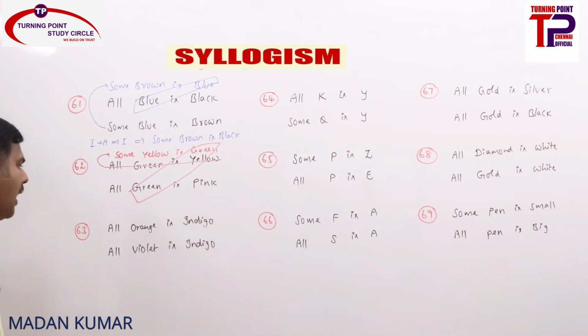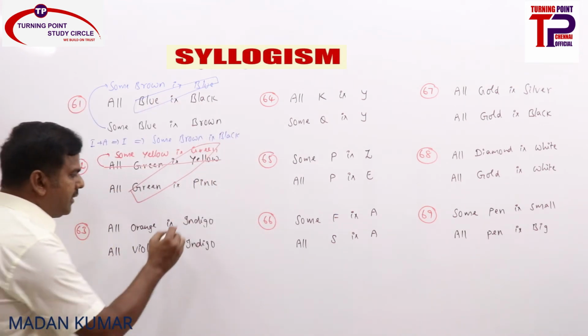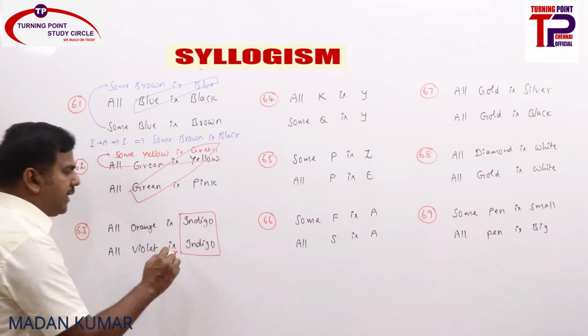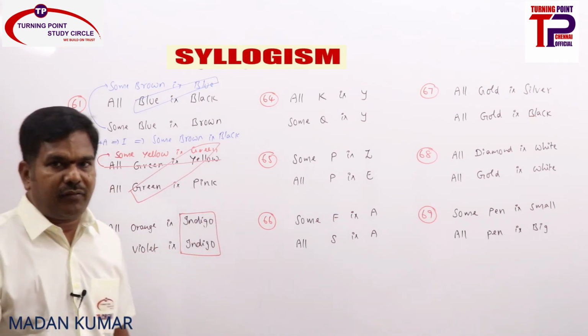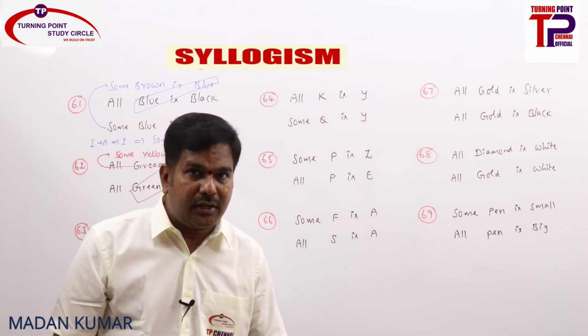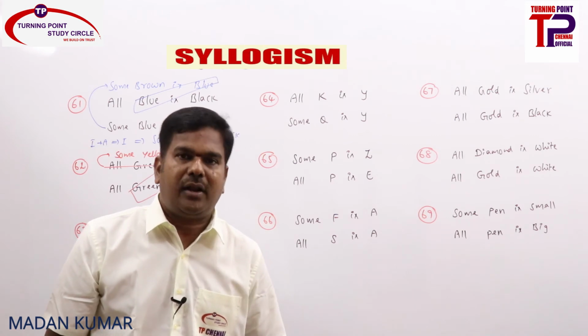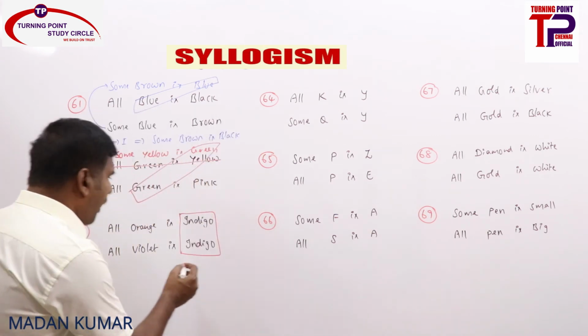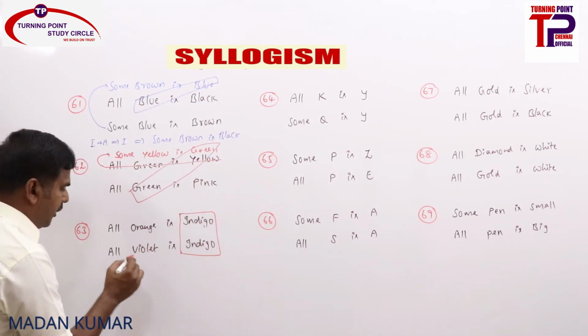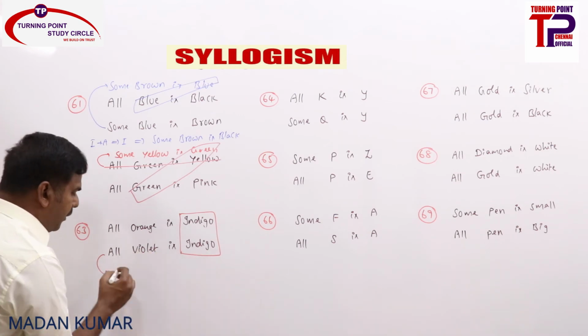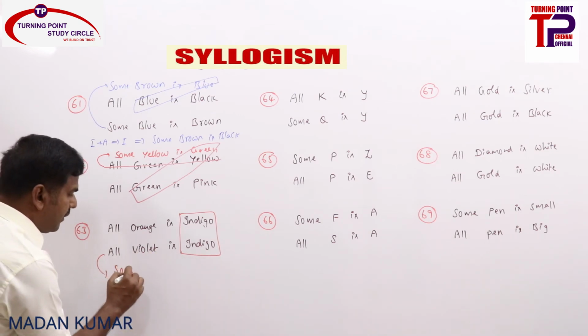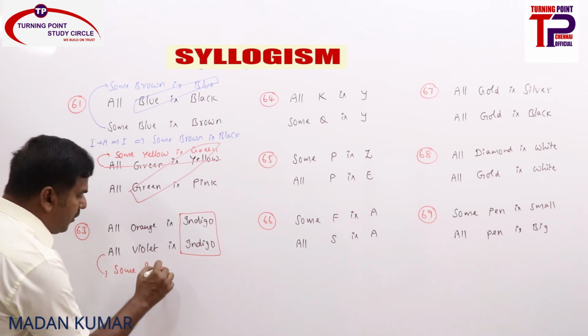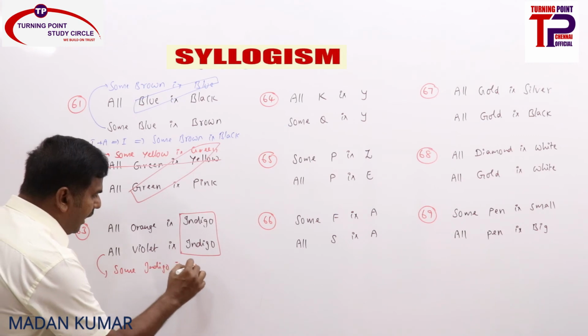Come to the next one. All orange is indigo, all violet is indigo. Common term as predicate, you will never get a conclusion. Whenever both A statements have the common term as predicate, you will never get a conclusion. How? See, all orange is indigo, and all violet is indigo can be converted as some indigo is violet.